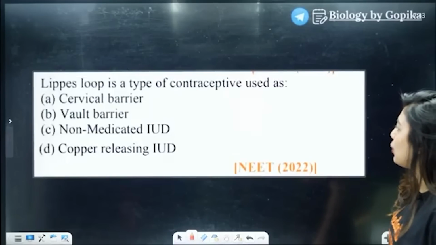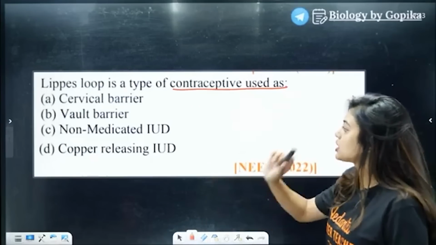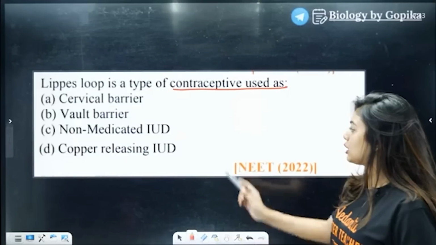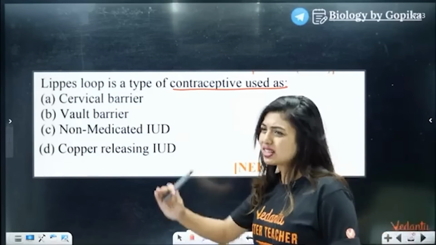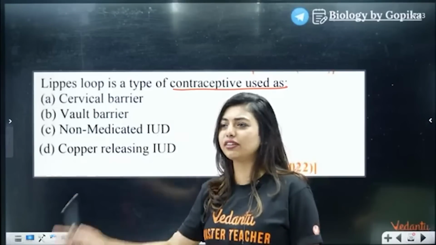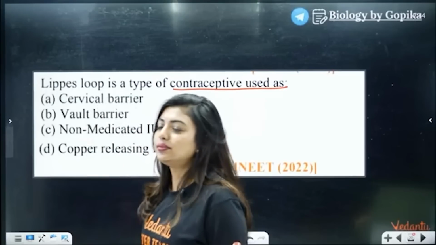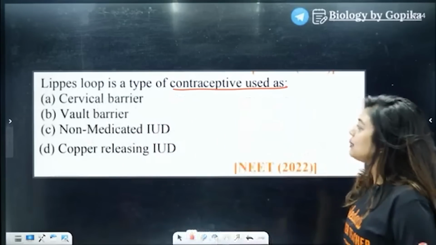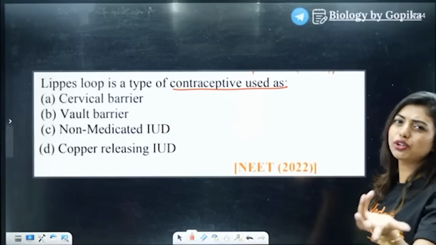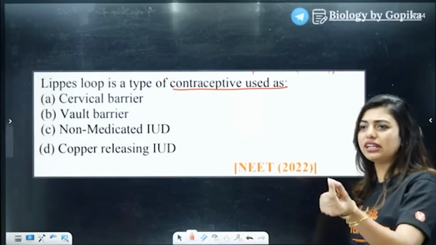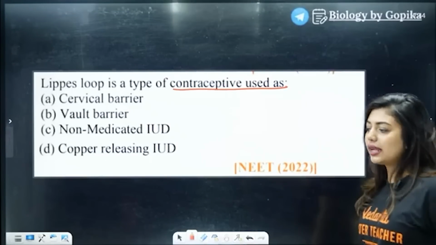Lippes loop is a type of contraceptive used for: cervical barriers, vault barriers, non-medicated IUDs, copper-releasing IUDs. The options are next level, no? They give all ulta pulta. Lippes loop is the type of contraceptive used as what? All of you know Lippes loop, only one place you have studied. I will not tell, you should tell. Quickly.